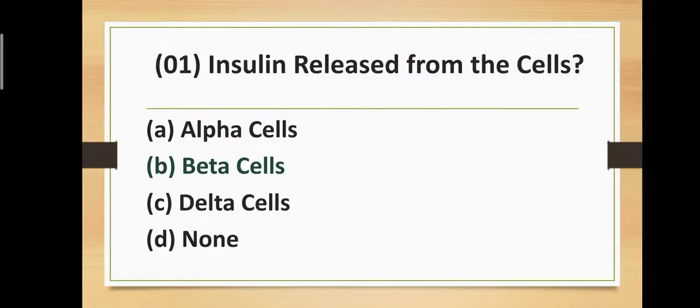Question number first. Insulin is released from the cells, meaning which cells produce insulin? Option first, alpha cells; option second, beta cells; option C, delta cells; or option D, none. The correct answer is option number B, beta cells. Insulin is released from the beta cells.